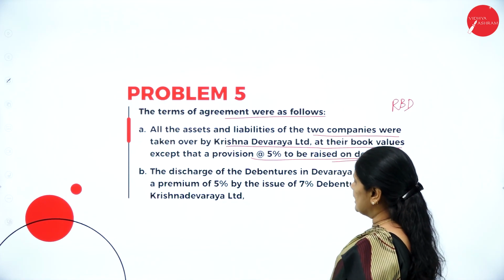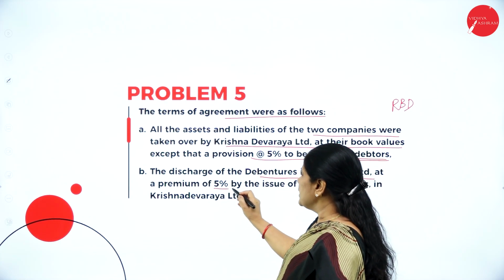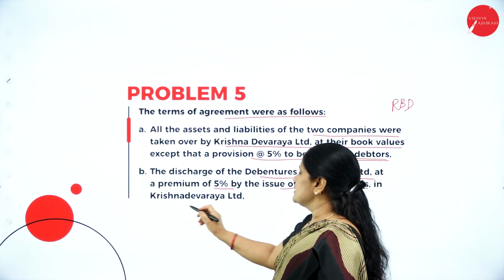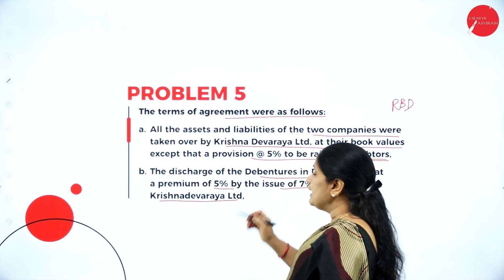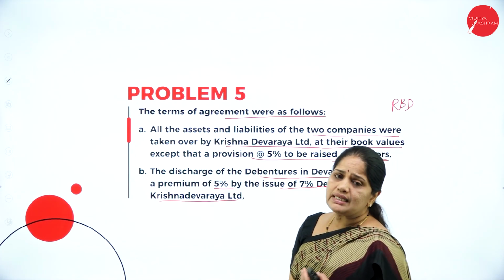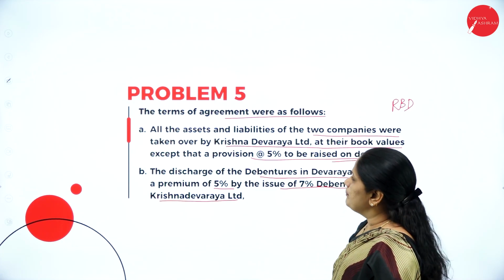So, the reserve for bad debts to be raised on the debtors. Then, next one is the discharge of the debentures in Devaraya Limited at a premium of 5% by the issue of 7% debentures in Krishna Devaraya Limited. Now, they want to discharge the debentures. How do they discharge the debentures? By issuing new debentures in the new company.